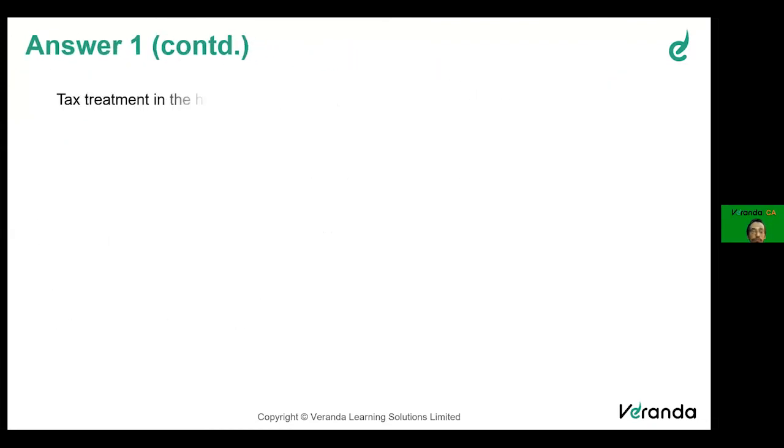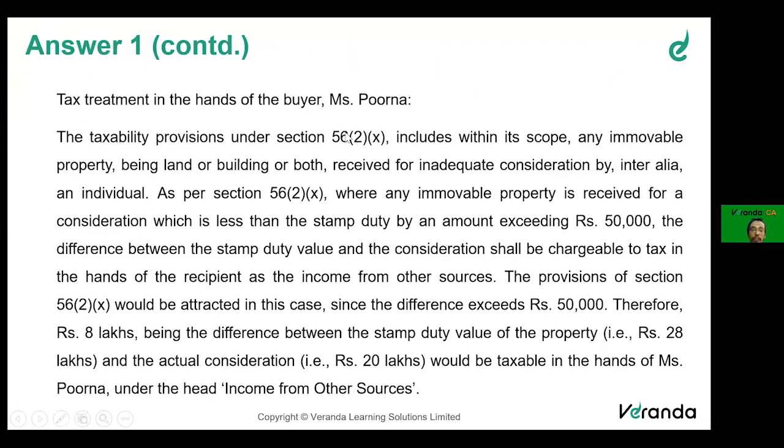Now, tax treatment in the hands of the buyer, Miss Purna. The taxability under section 56(2)(x) includes within its scope any immovable property, being land, building, or both, received for inadequate consideration. As per section 56(2)(x), where any immovable property is received for a consideration less than the stamp value and the difference is more than 50,000, then it will be taxable in the hands of the recipient as income from other sources.